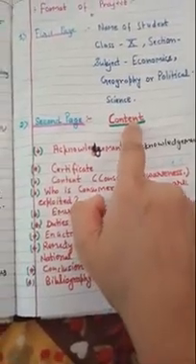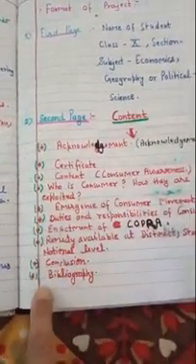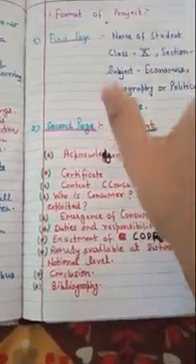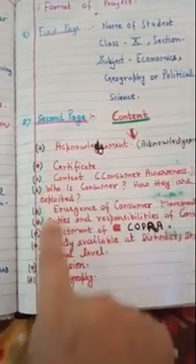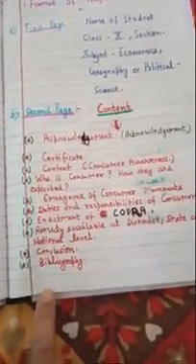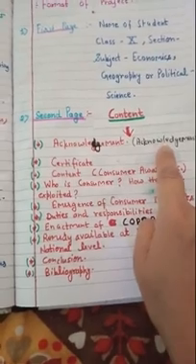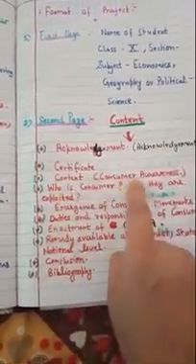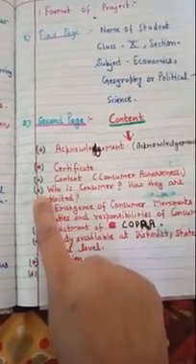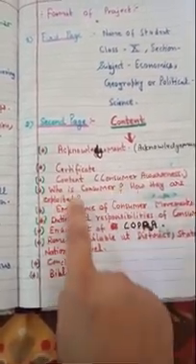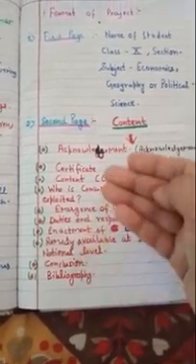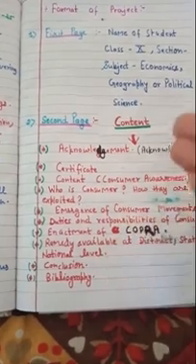On the second page you will write the heading, content, in the middle, and under the content you will write these points. The second page will be based on content. First you will write acknowledgement, second certificate, third content related to consumer awareness: who is a consumer, how they are exploited. Then you will move forward with your topics, how you are going to explain page per page.